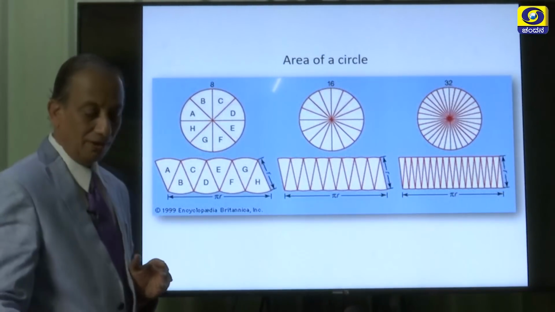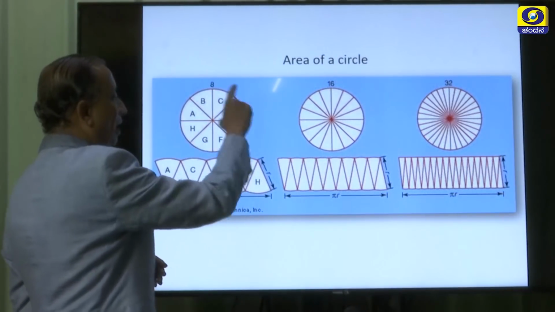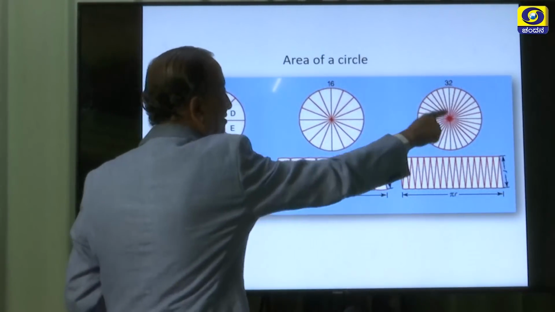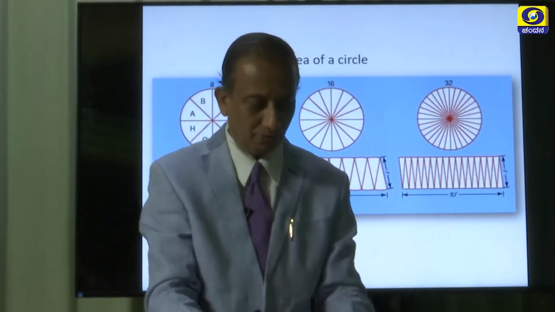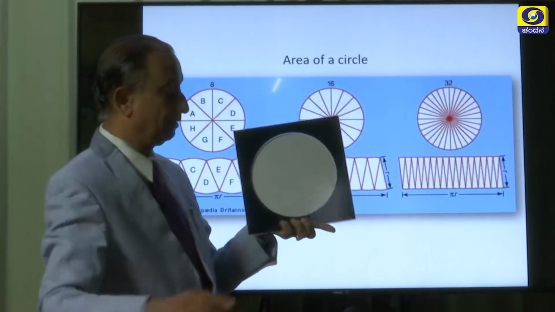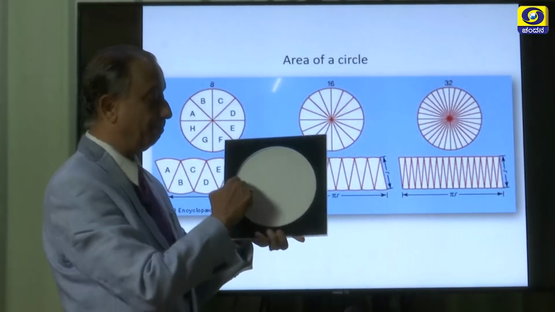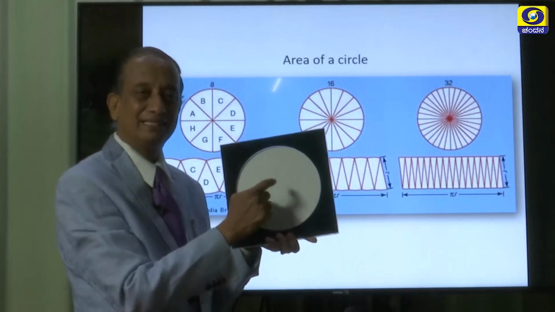For this, we have to divide a circle into as many sectors as possible. Here is a small activity I wanted to demonstrate to you. Children, look here please. Here is a plate which is in the form of a circle. We wanted to find out its area.